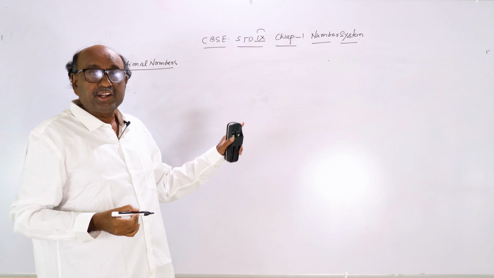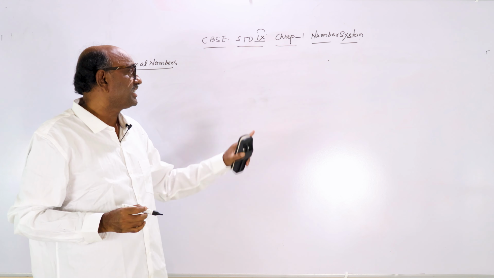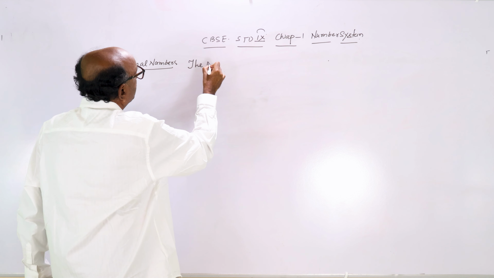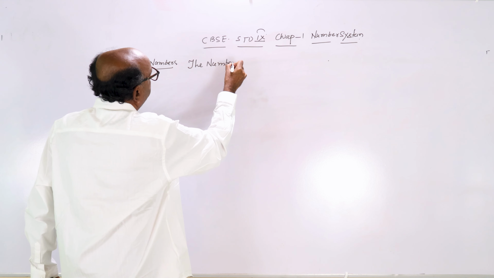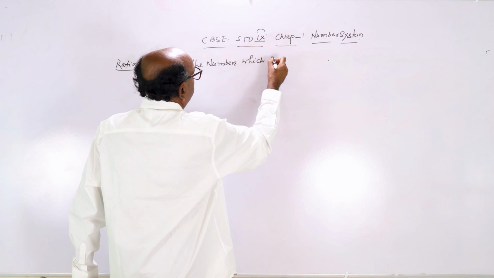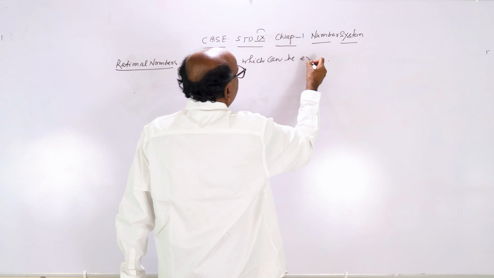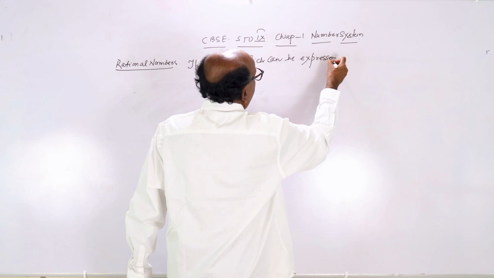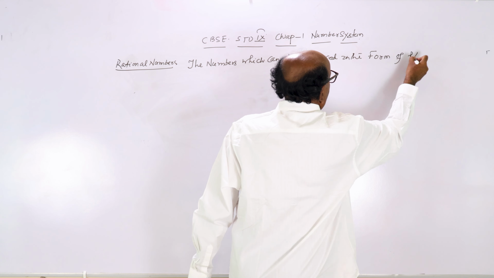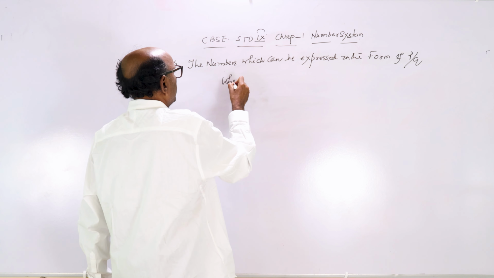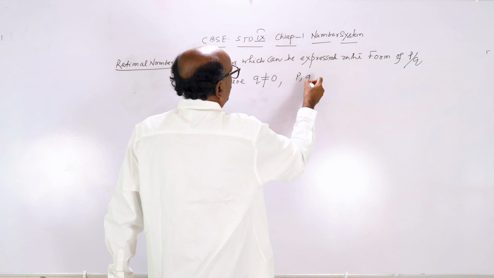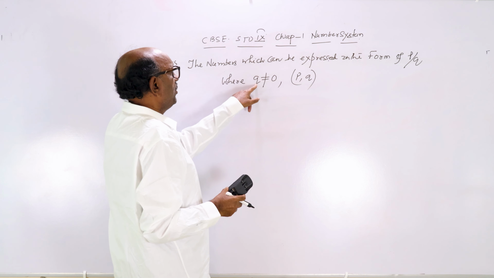Rational numbers are the numbers which can be expressed in the form of p by q, where q is not equal to 0, and p and q both are integers.